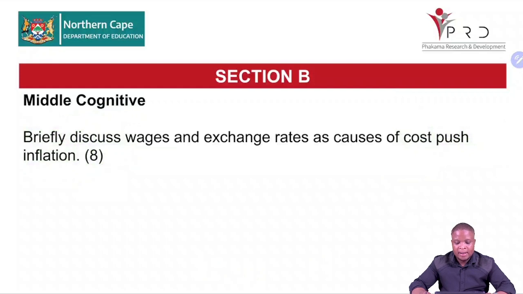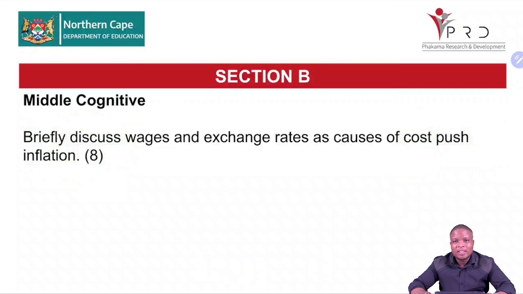Let's look at our section B question. Today we are going to look at middle order cognitive level and higher order questions. You're going to look at the middle order questions and higher order questions from the economic issues part. We are expecting any question that is middle order from inflation, tourism, and environmental sustainability. Briefly discuss wages and exchange rate as causes of cost push inflation.